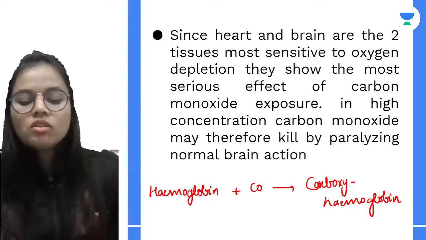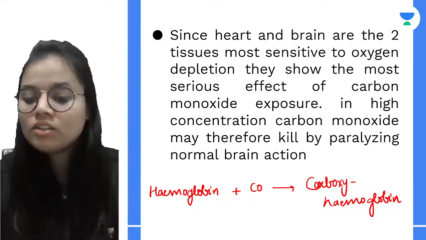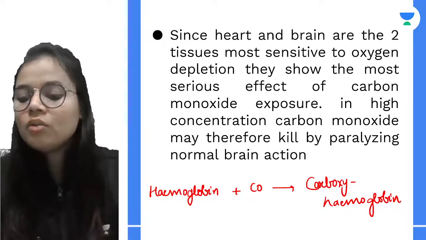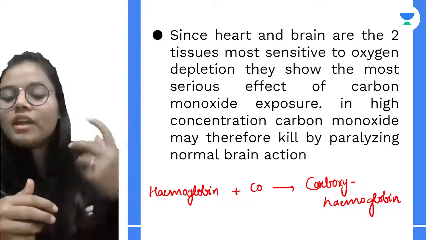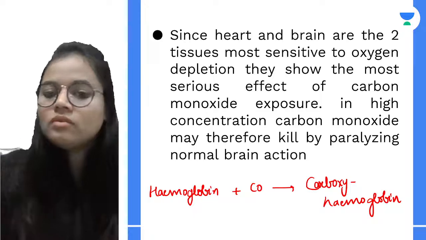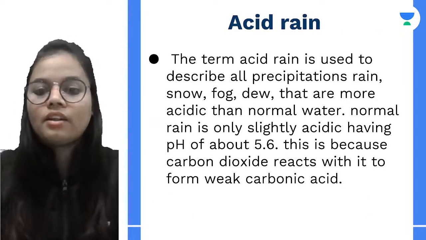Also there is a device which is available, that is catalytic converters. So catalytic converters can be used to keep a check on the pollutants. Correct. Next is the acid rain.